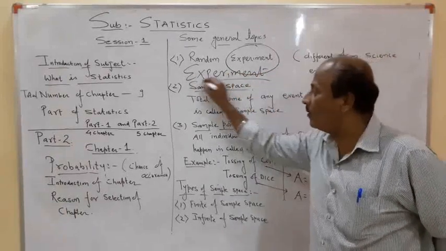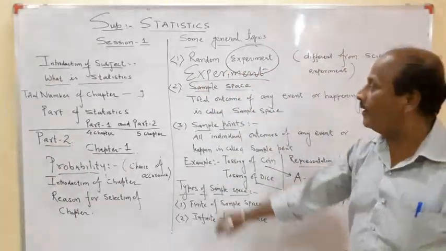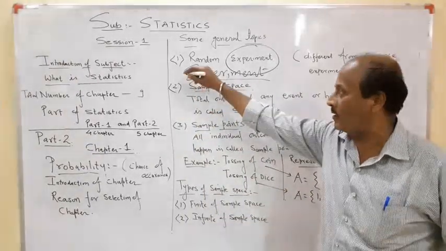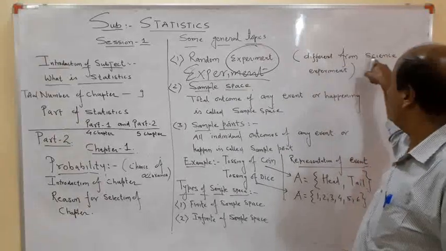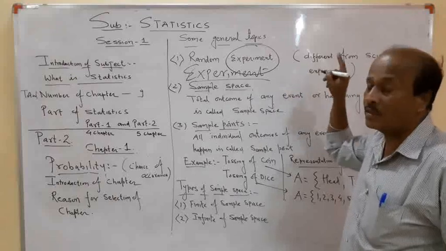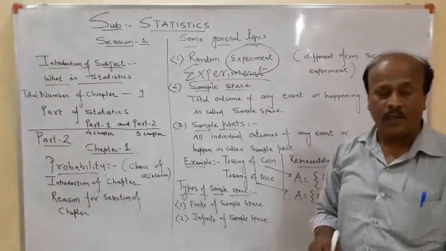When we talk about an experiment, what usually comes to our mind is that we will have to do some practical. So it is different from a science experiment. Now how a random experiment is different from a science experiment, that we are going to understand.